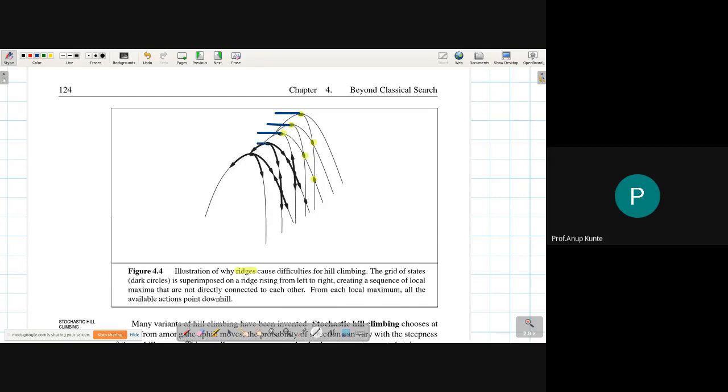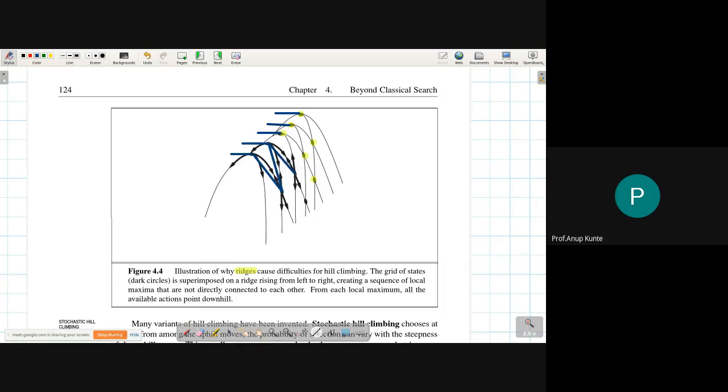So you can see that there is a consecutive increase in the objective function value as I pass through this point to this point to this point to this point to this point. But to go from this point to this point, there is only a path through this particular point.